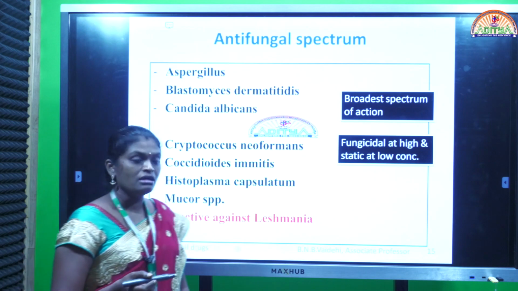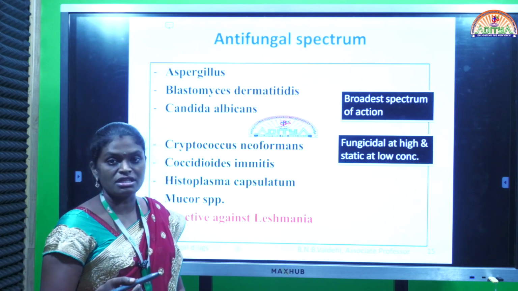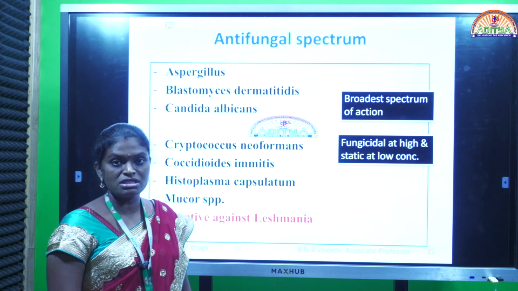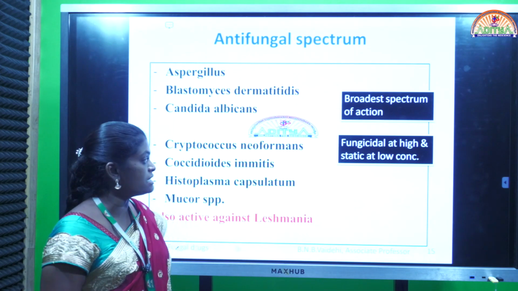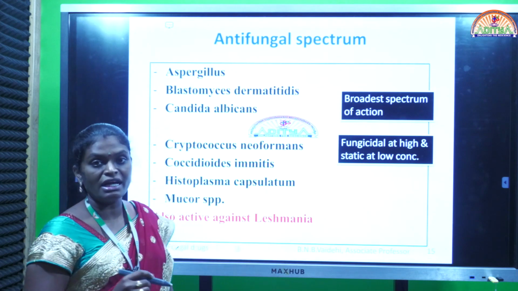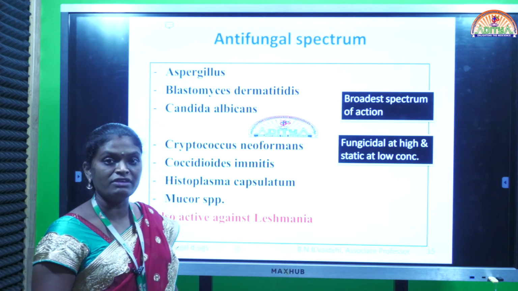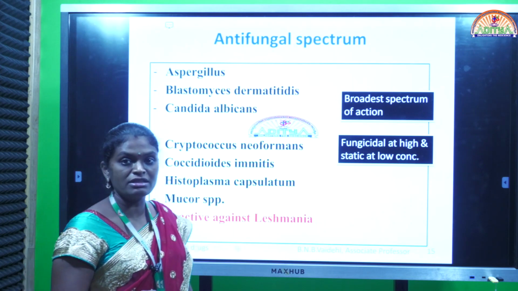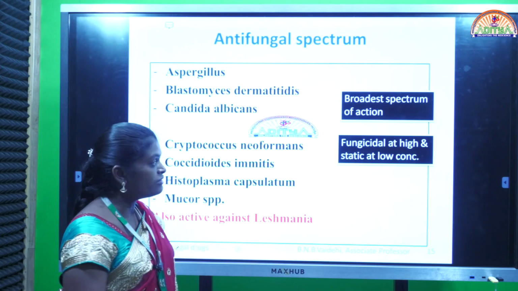If the drug is given in high concentration, then it can act as fungicidal. If the drug is given in low concentration, it just inhibits the growth of the organism. That is called fungistatic. So these polyene antifungal antibiotics may act in two ways, fungicidal or fungistatic, depending on the type and severity of the infection, and we can give the dose accordingly.